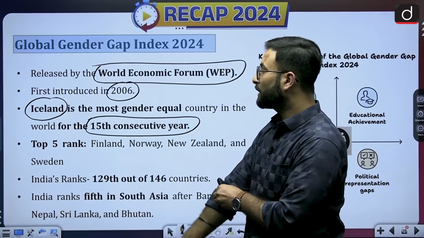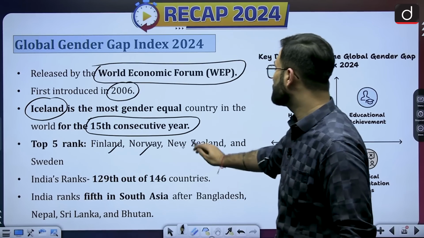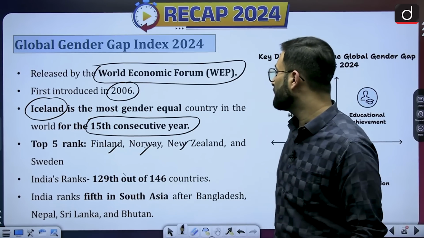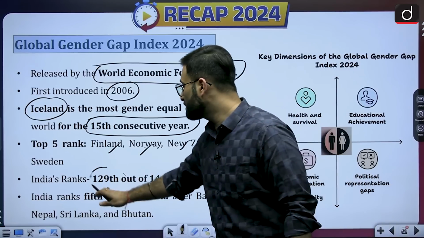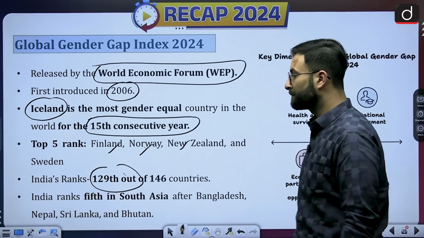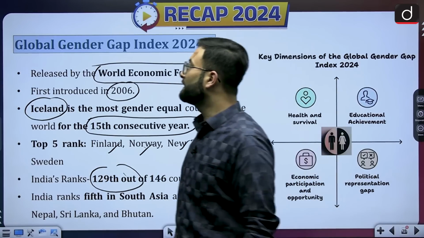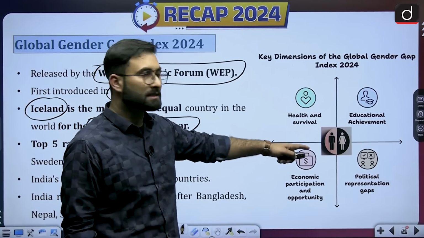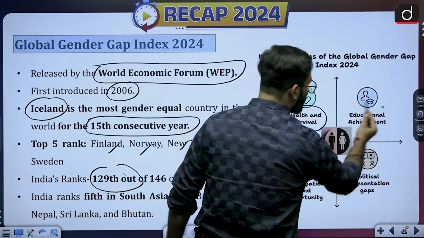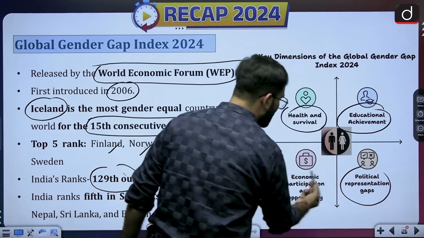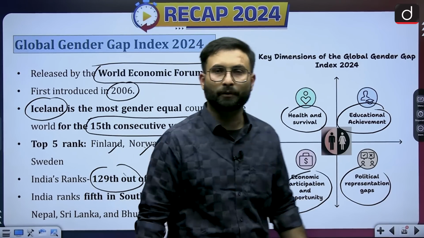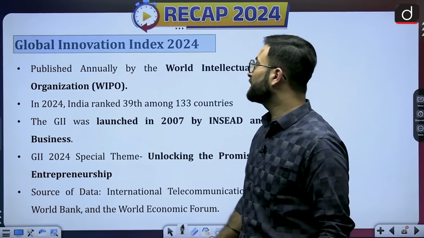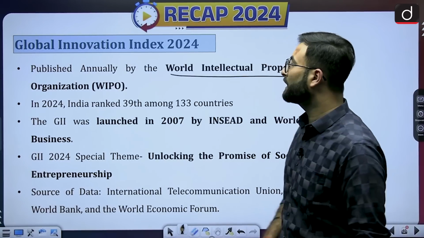Now if we are talking about the top 5 rankers, Finland, Norway, New Zealand, and Sweden are there, because one is Iceland, then Finland, Norway, New Zealand, and Sweden. Then India's ranking is 129 out of 146 countries. So that is about your Global Gender Gap Index. Here you can see these are the key dimensions on which they are assessing: health and survival, educational achievements, political representation, and the economic participation and opportunity which are provided to women.